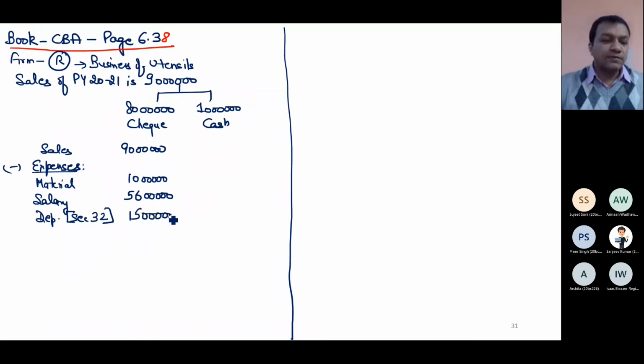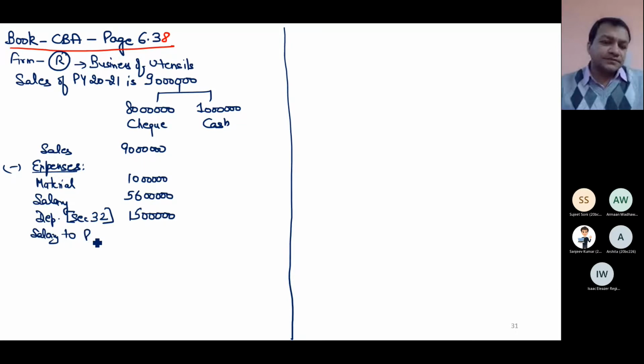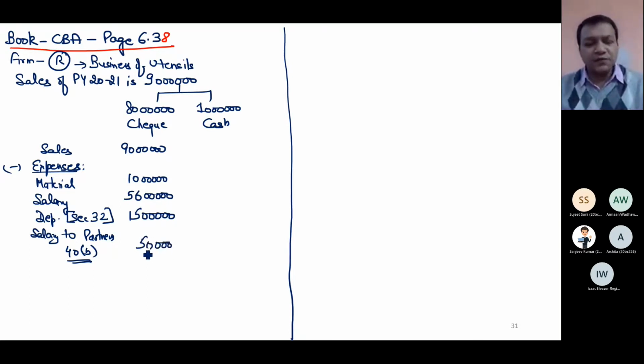Under section 32, I have computed the depreciation, that is 15 lakh. And salary and interest to partners, or you can say salary to partners. After applying the provisions of 44, after checking the provision of section 40 clause B, this much is valid salary and that is allowed. Section 40 talks about disallowed things.